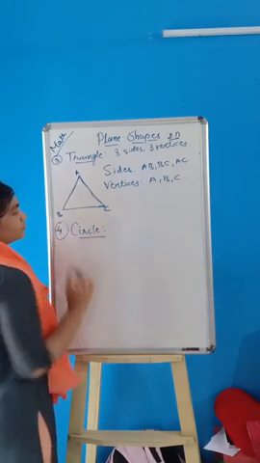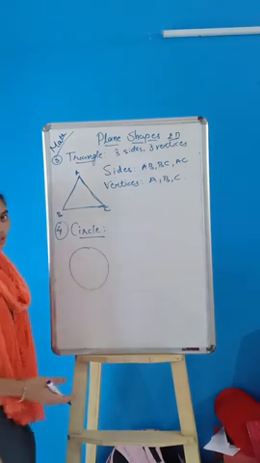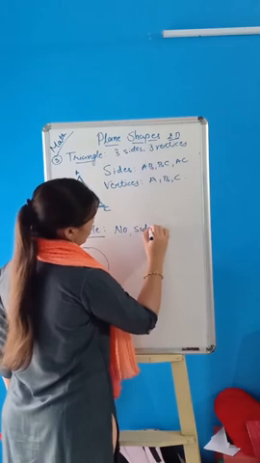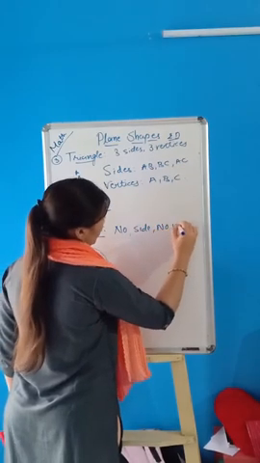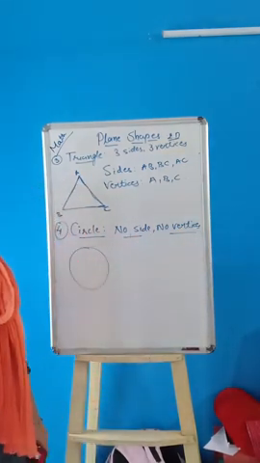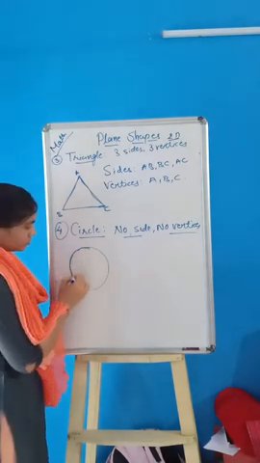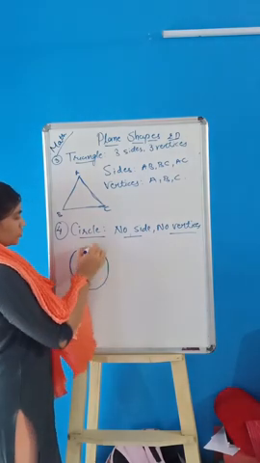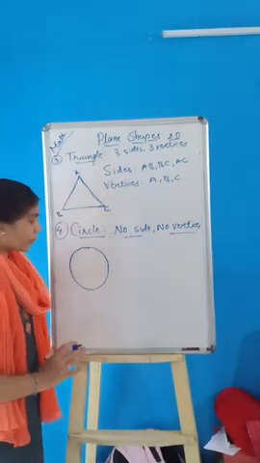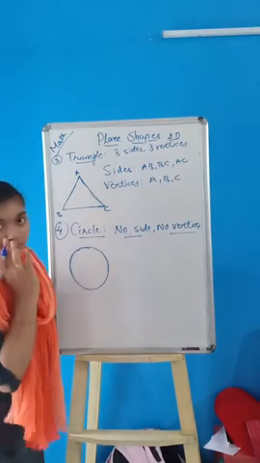Last, in the plane shapes, circle. You cannot see sides and vertices. No side, no vertex. This is the simple circle. You can also use a coin to draw this figure in your notebook. So there is no side and no vertex in the circle, simply plain.